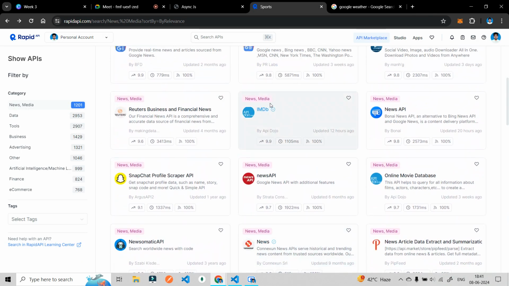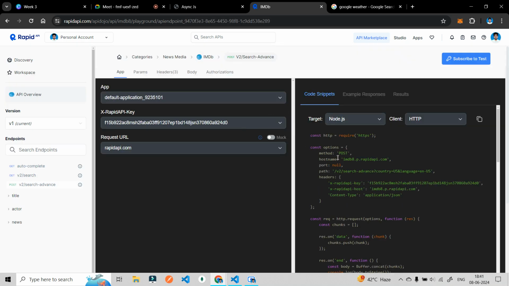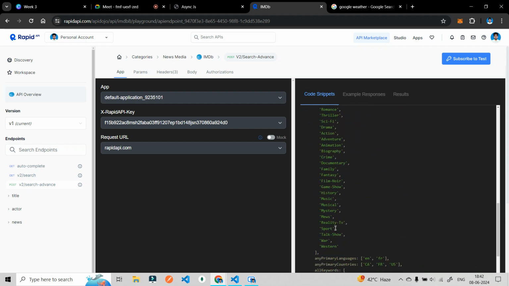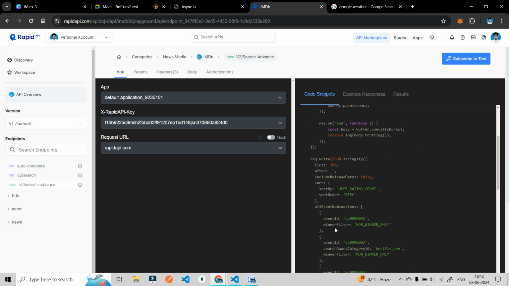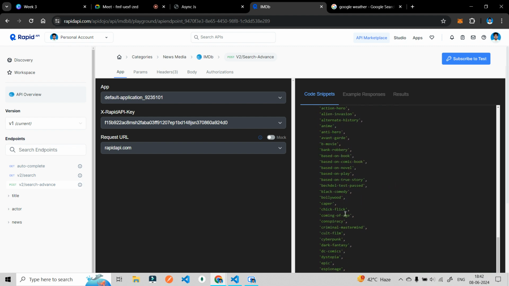Okay, like the IMDb API. If I click on this, it will show you the IMDb API. What will it give us? It may give us so much movie data, like this movie will release on this particular date.